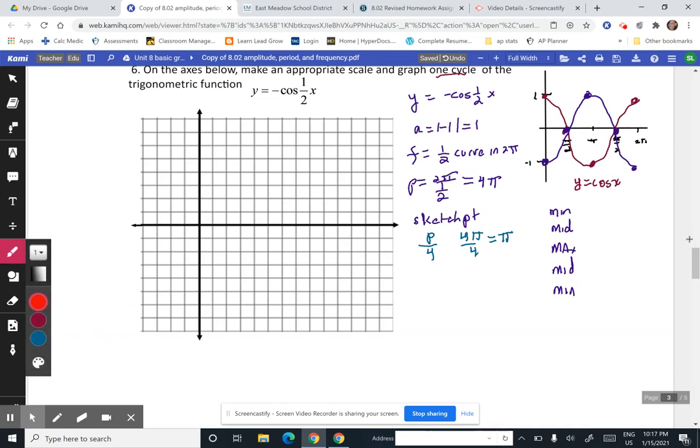So what are our values? Our minimum value is the negative of the amplitude. So in this case, it's -1. Right now, since we have no vertical shift, we'll talk about that in a future lesson. Our baseline is just the x-axis, which is y equals 0. The maximum value of this function is the amplitude, so it's going to be 1. And our midline again is 0, and our minimum value is -1.